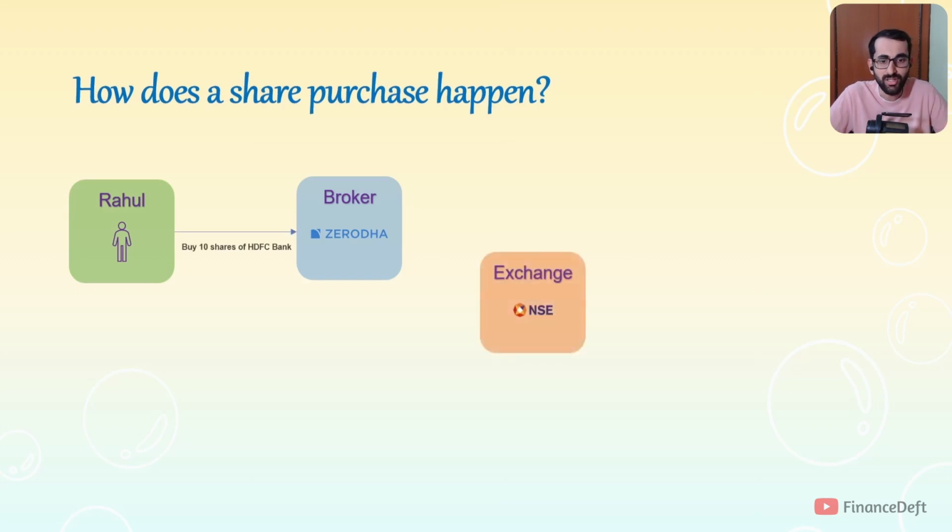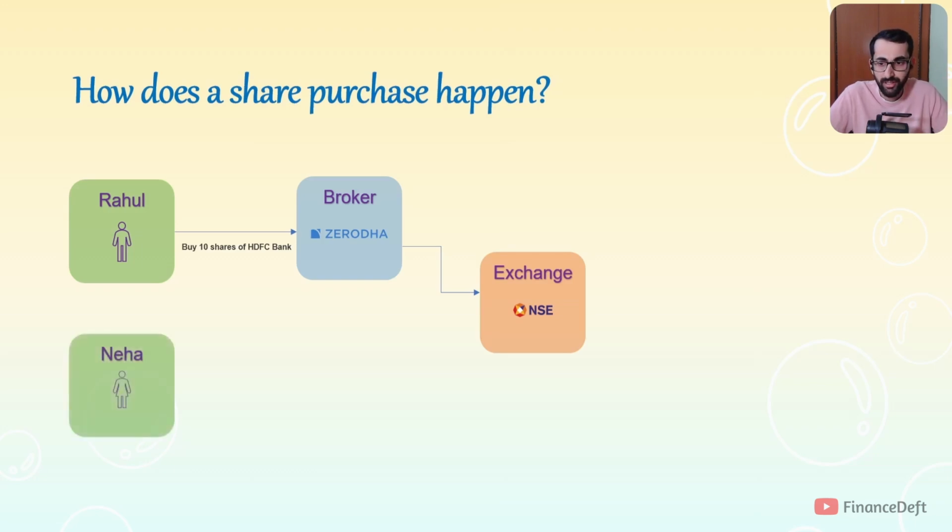Now, what does the broker do? There is something called an exchange. There are two main exchanges in India, NSE and BSE. The broker goes to NSE and says, Rahul wants to buy 10 shares of HDFC Bank. Now, remember, for buying any share in the secondary market, there should always be a seller. And the other way around is also true. You cannot sell a share if there is no buyer. So the order waits in the exchange for a seller to come in.